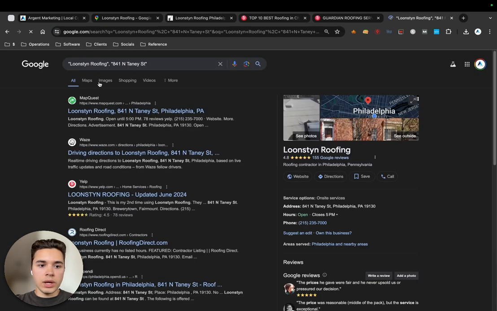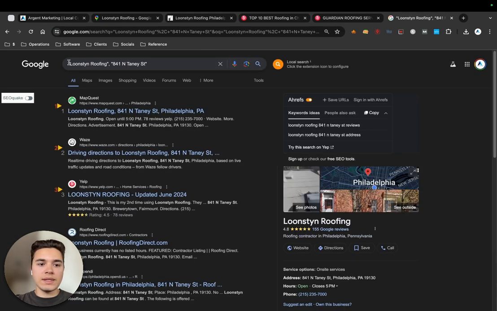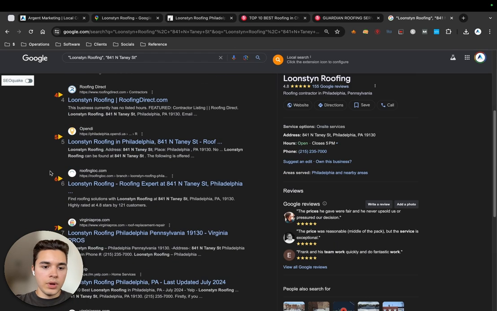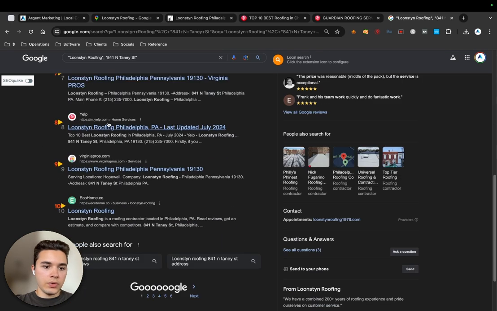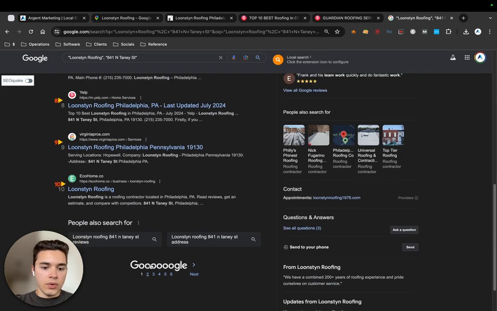So we'll make a search like this. And what we're telling Google is show me all of the websites that have this text and this text. So here we have a list. And if you look at these, all of these are citations for the company. So MapQuest, Waze, Yelp, Roofing Direct, Opendy, Roofing Lock, Virginia Pros, Yelp again. So as you can see, there's multiple pages here.